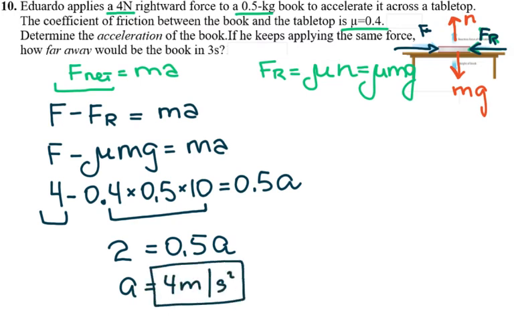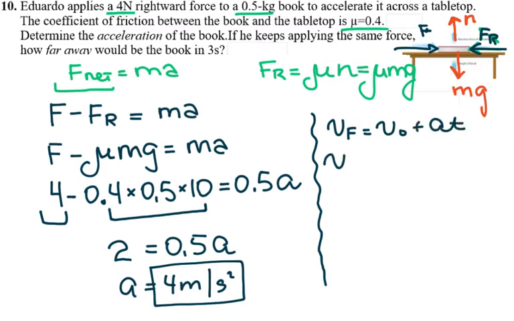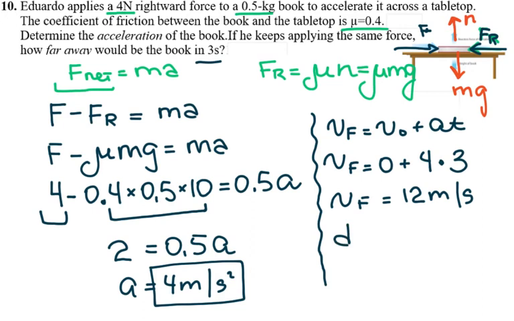If an object started from rest, then the final velocity is equal to the initial velocity plus the acceleration times the time, which they say is 3 seconds. So the final velocity is equal to 12 meters per second. And the distance is equal to average velocity times the time. So the distance is 6 times 3, which is 18 meters.